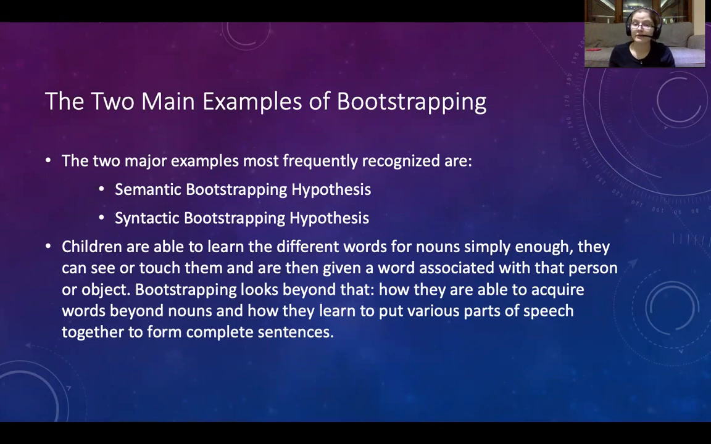Children are able to learn different words for nouns simply enough. They can see them, touch them, and then they're given a word associated with that person or object. Bootstrapping looks beyond that. How are they able to acquire words beyond nouns? And then how are they able to learn to put various parts of speech together to form complex and complete sentences?